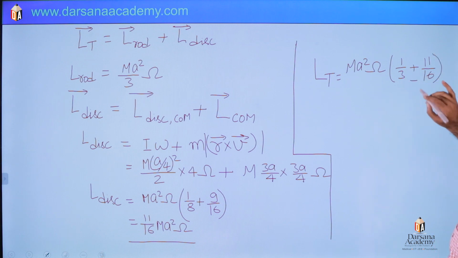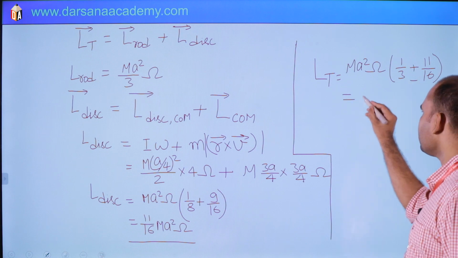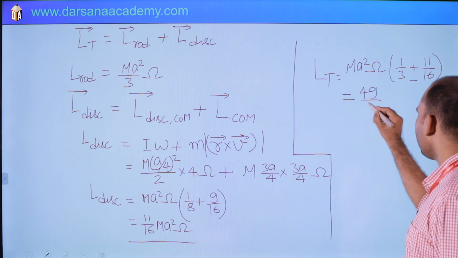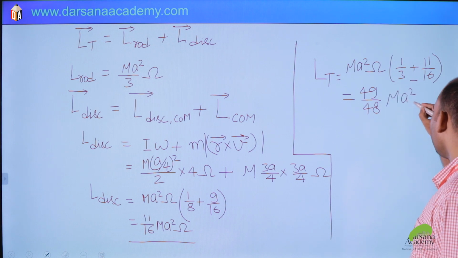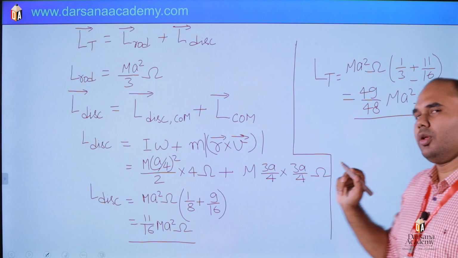So this is 16 plus 33 over 48, that is 49. So this answer is what? 49 by 48 ma square omega. Okay, so back to the question.